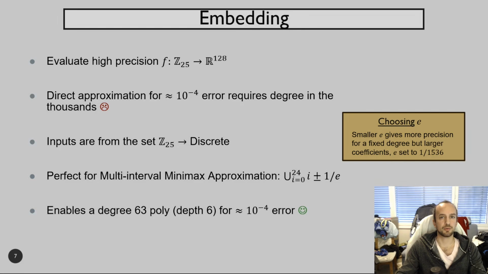We know that the values of the input vector are discrete, since they correspond to the 24 possible amino acids. So we actually do not need to approximate the function over the entire domain, only where the value could fall. By using the multi-interval min-max approximation and carefully choosing the intervals, it is possible to reduce the degree to only 63, while also having a polynomial with small coefficients.